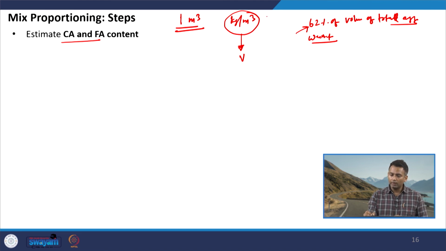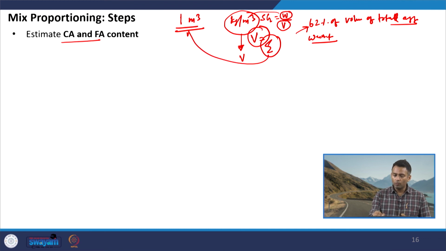How will we do that? For those materials, we know the specific gravity of the materials which we are using. Specific gravity can be written as weight by volume. We know the weight of those materials, so with that we can calculate the volume of the individual materials. Once we have the volume of the individual materials, I will subtract the summation of all that volume from 1 meter cube, which is the bulk volume of the concrete.